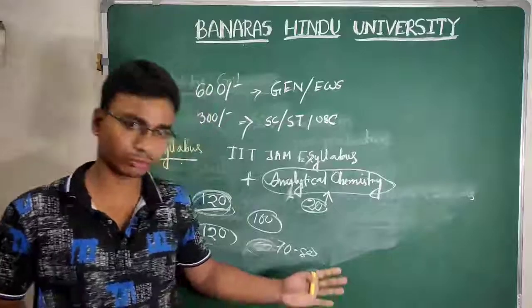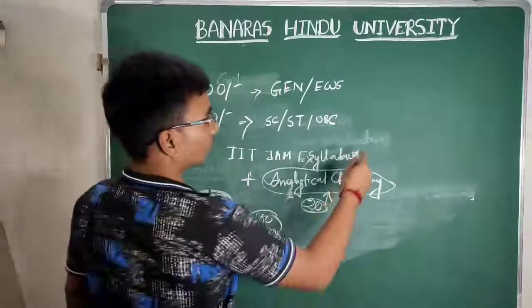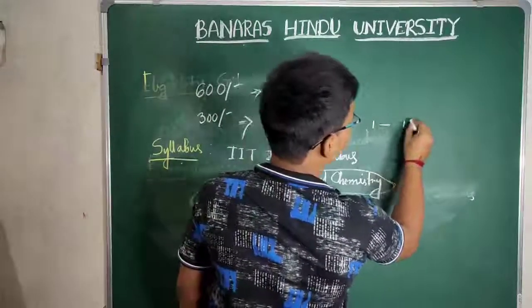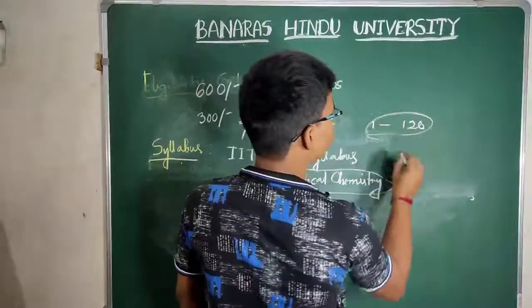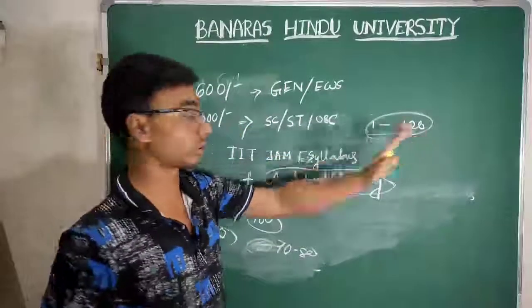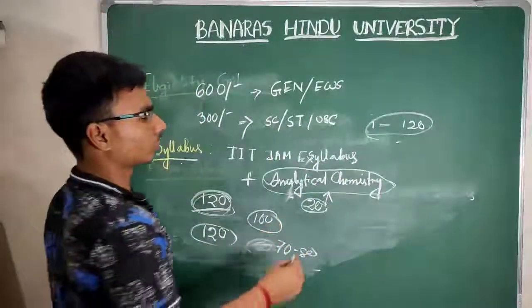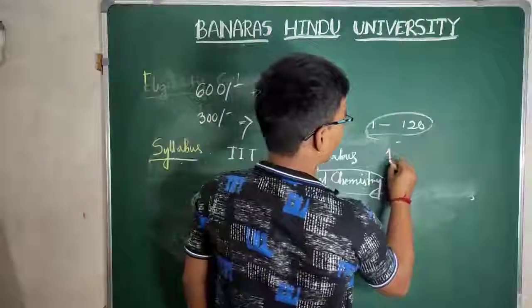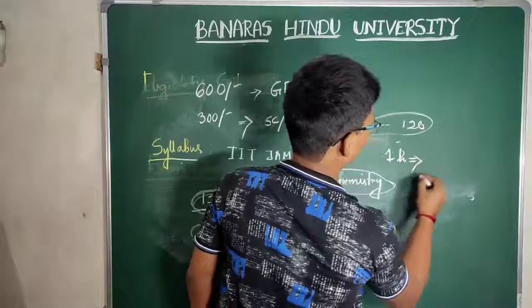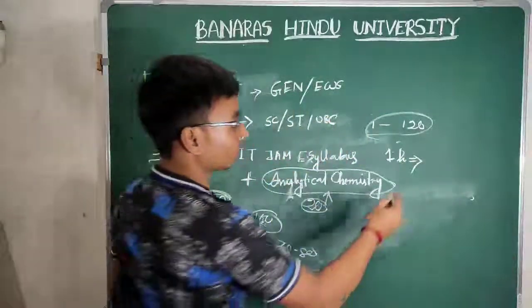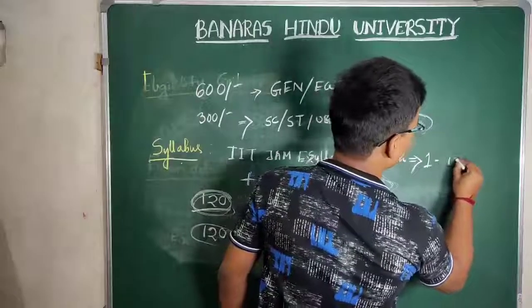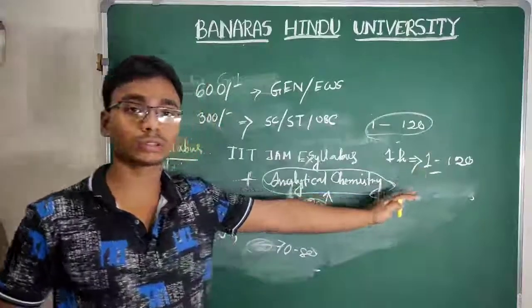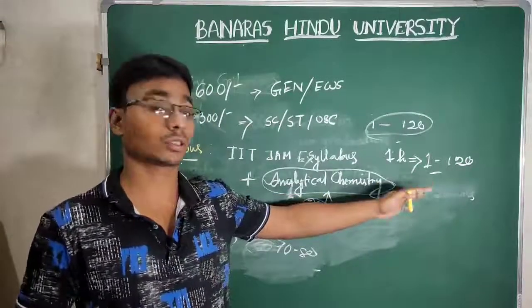At first you go for the easy ones. My suggestion is to follow the questions from 1 to 120. You don't need to solve all 120 questions. What is the strategy? In the first 1 hour, go for only the easy ones. You read all 100 to 120 questions, but you attempt only those that are very easy for you.